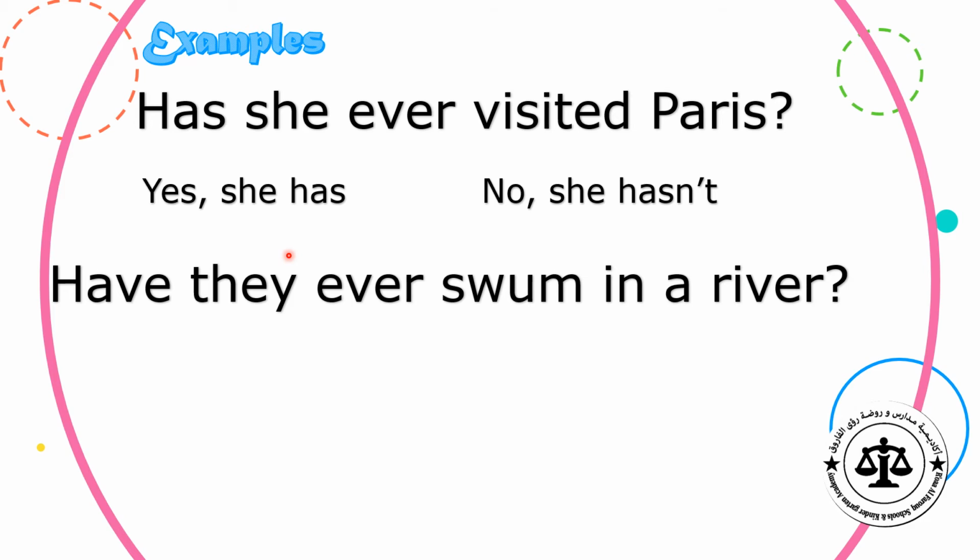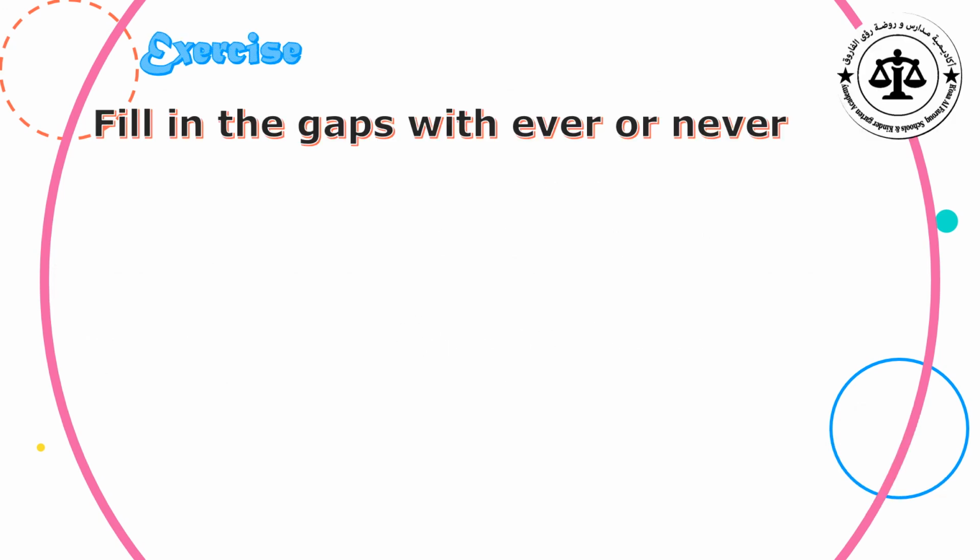Example number 2. Have they ever swum in a river? Have, why do we put have here, not has? Yes, of course, because we have a plural pronoun here. So in this question, we start with have, the helping verb, the subject they, the keyword ever, and swum. This is the verb past participle of swim. In a river, this is a complement. So the answers could be yes, they have, or no, they haven't.